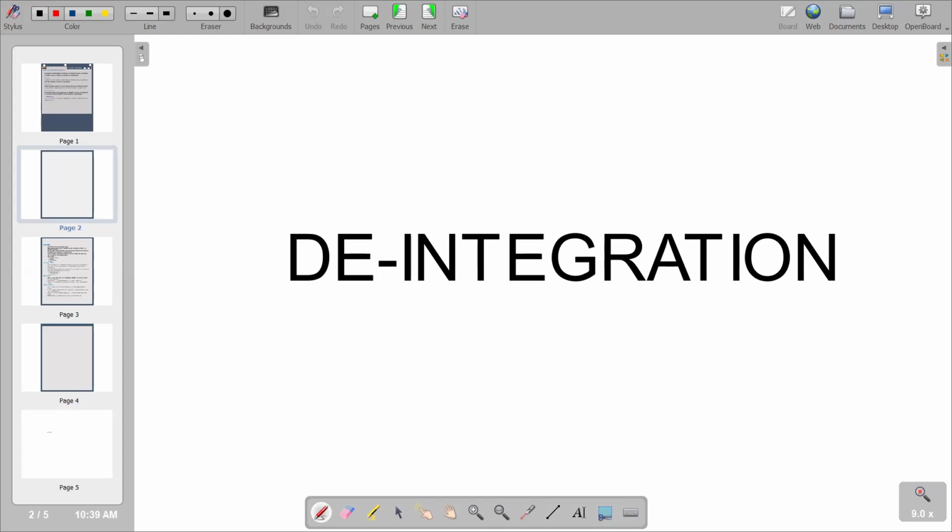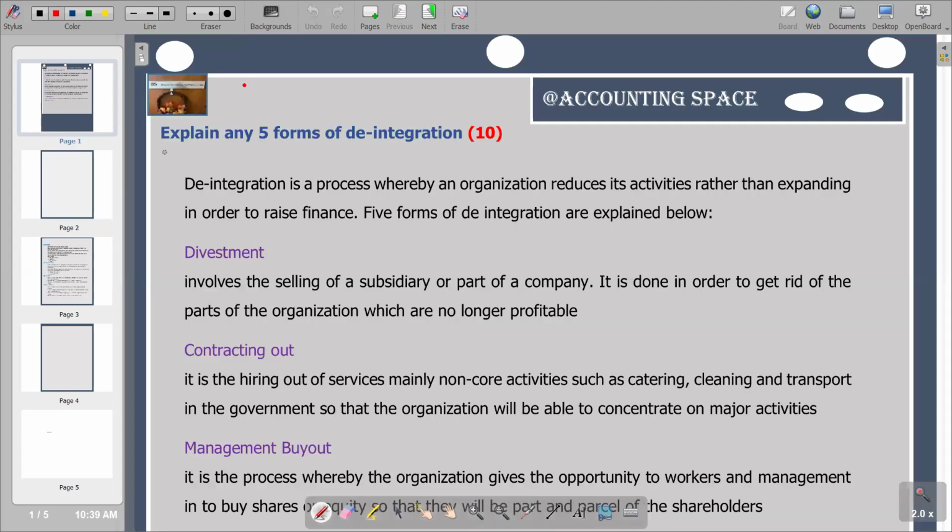We have a typical example here that we want to look at. This is our question, which reads: explain 5 forms of de-integration, and the question is 10 marks. So we have to go through the various forms of de-integration, and we have to list 5 of them so that we can get your 10 marks.